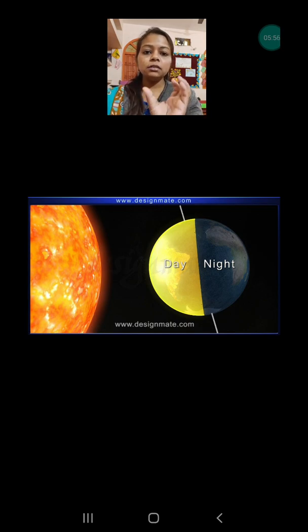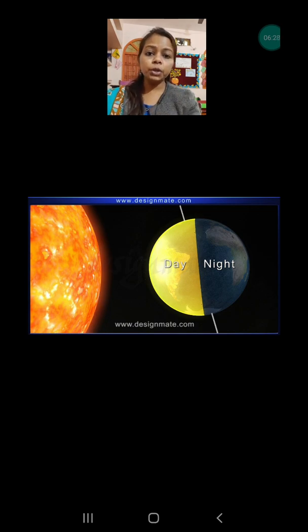But as the earth is continuously rotating, after some time, approximately 10 to 12 hours, what will happen? The earth will turn and come opposite to the direction of the sun, and that time America will come in front of the sun. So at that time in America the day will be there, and in India the night will be there. So now in India the day is there, that means in America the night will be there. This is how the process of day and night happens continuously, and this happens due to the rotation.